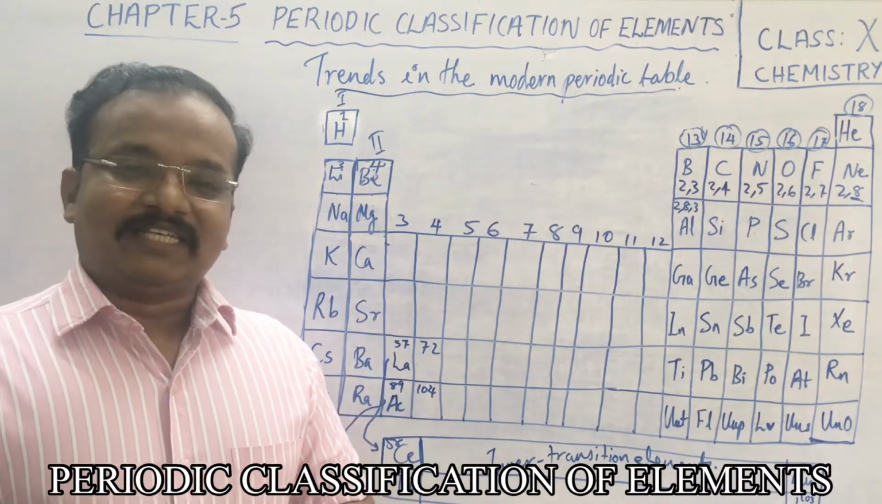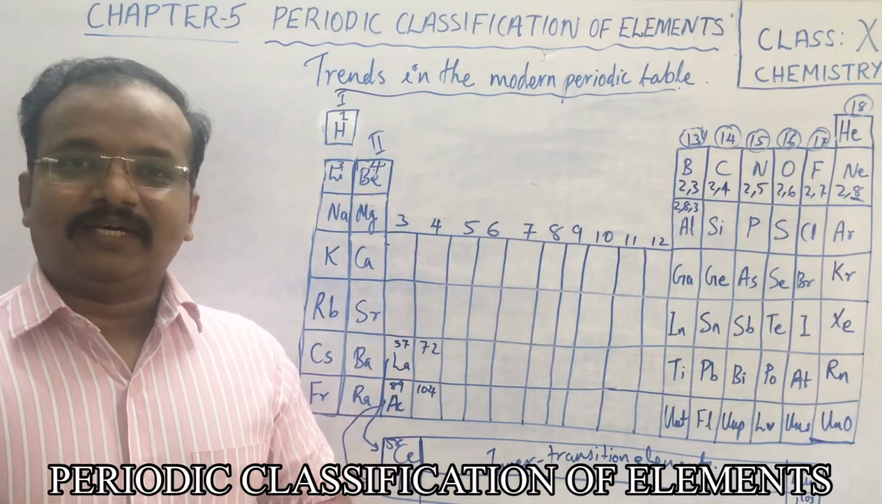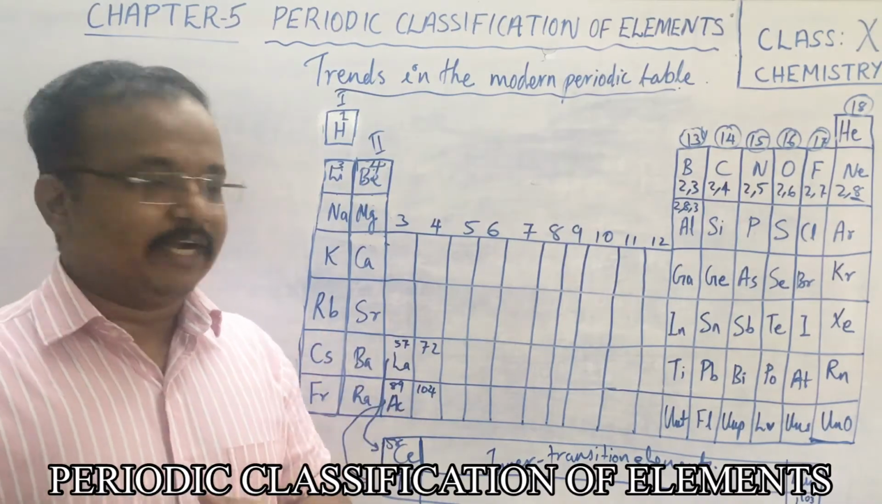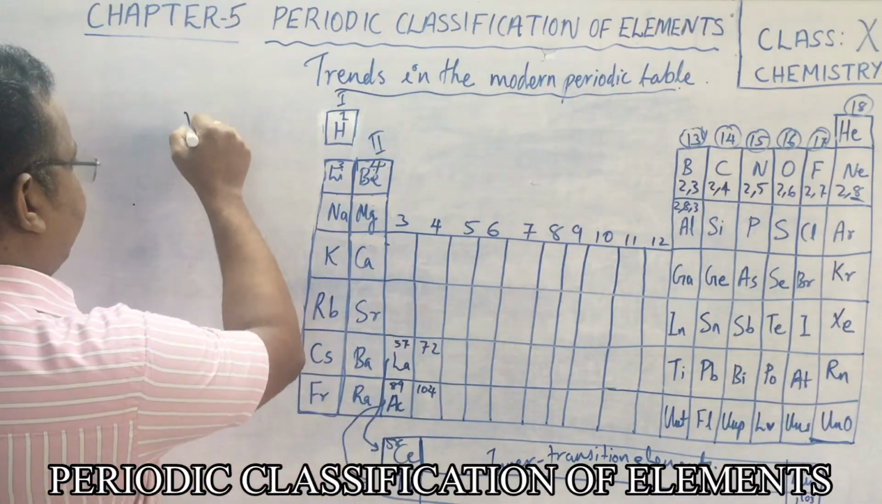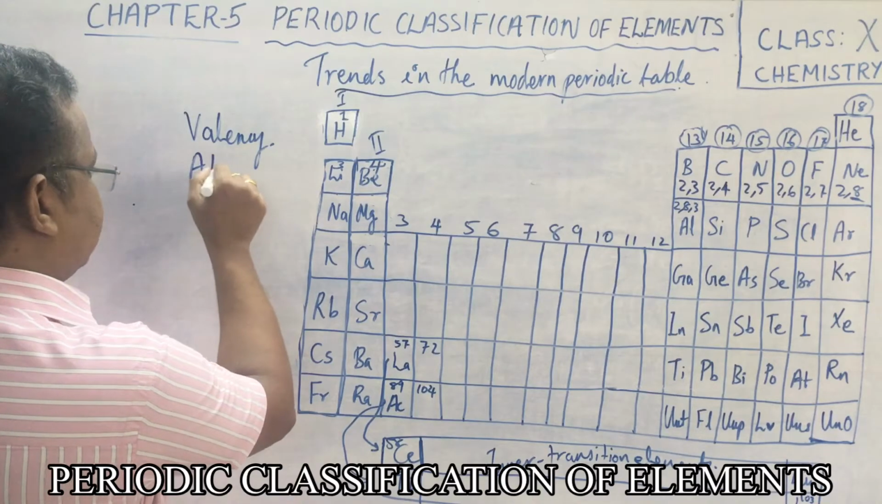In the last classes we were discussing trends in the modern periodic table. Today we shall continue the discussion on trends in the modern periodic table. As we have already discussed, the trends in the periodic table include valency and atomic size.